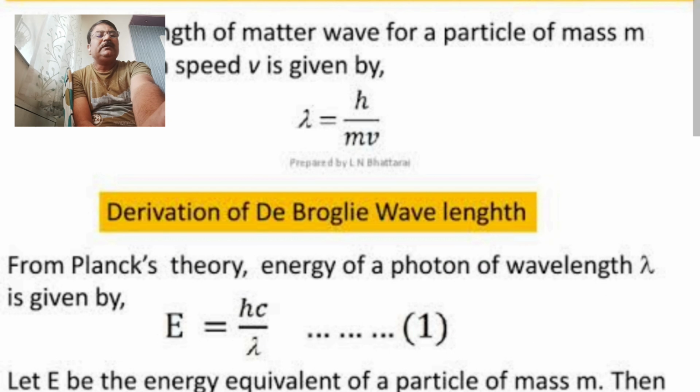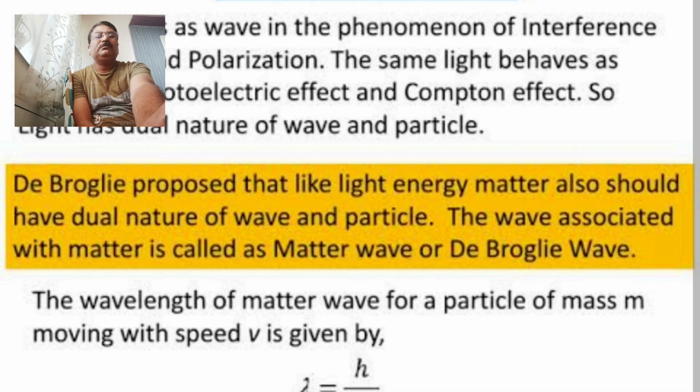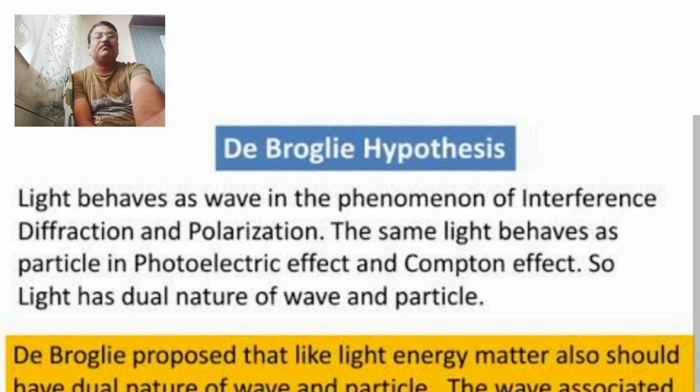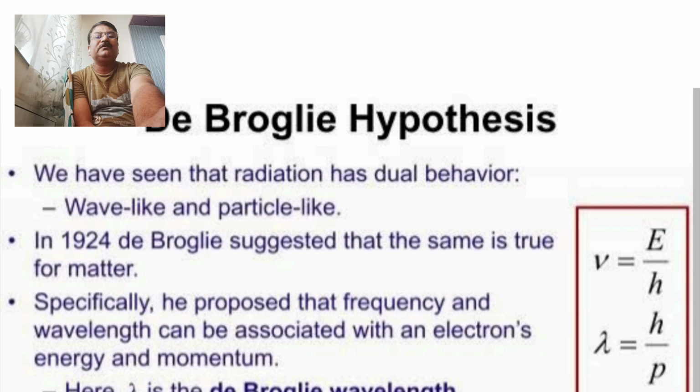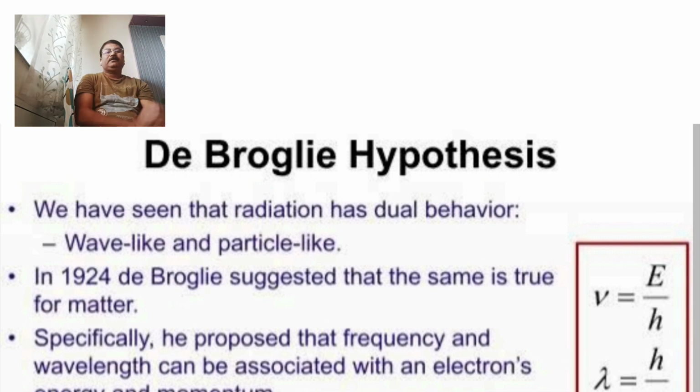So in short, I am going to repeat what de Broglie's hypothesis is. De Broglie's hypothesis is nothing but that any radiation possesses energetic particles.